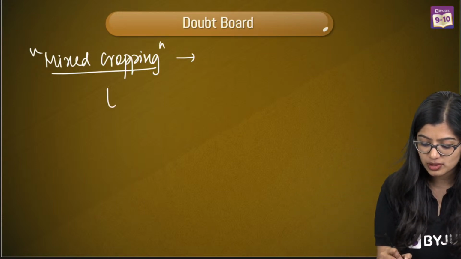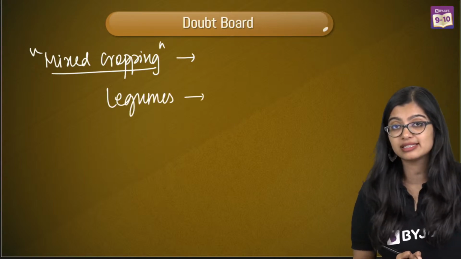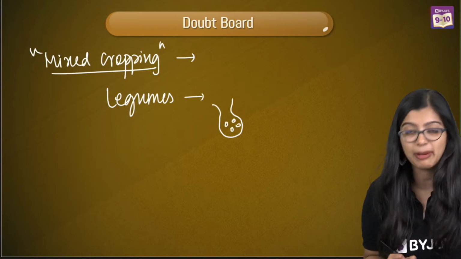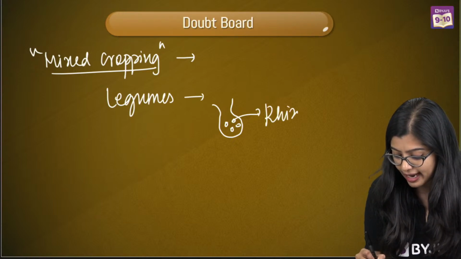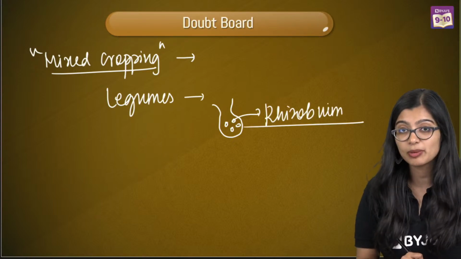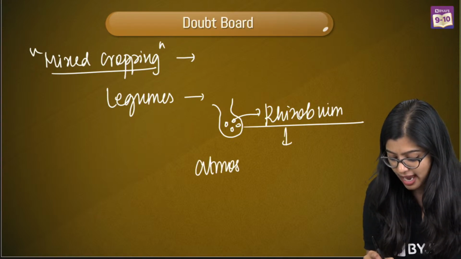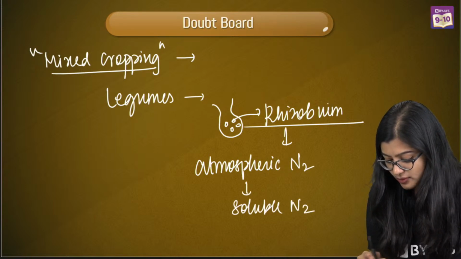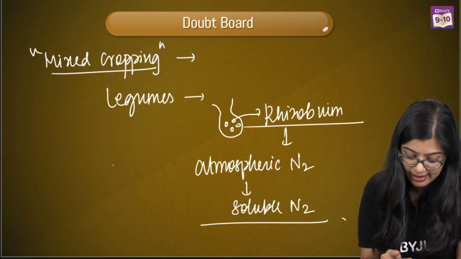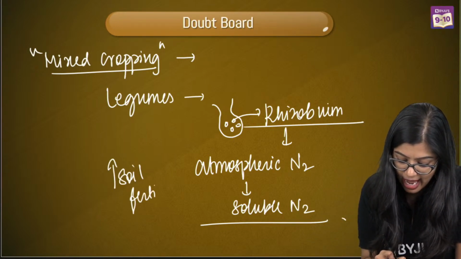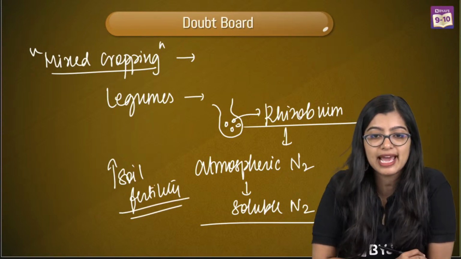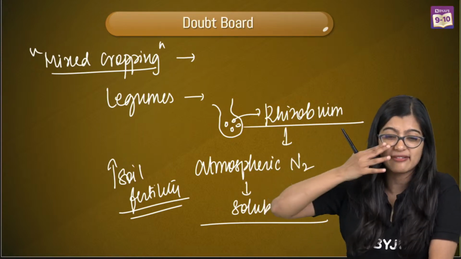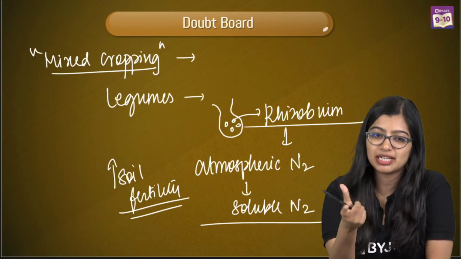Okay, what are legumes? Legumes are plants wherein in their root nodules they have certain bacteria, and these bacteria are called rhizobium. These rhizobium have the ability to fix atmospheric nitrogen into soluble nitrogen. Here we observe that they improve the soil fertility and they improve how much nitrogen is present. Multiple cropping is when you grow multiple plants. Very simple. Okay? Mixed cropping may have two. Multiple is when you grow more.